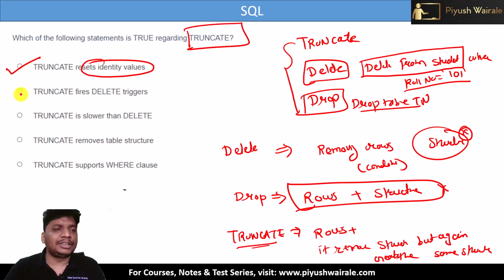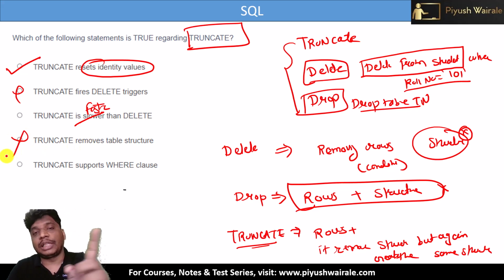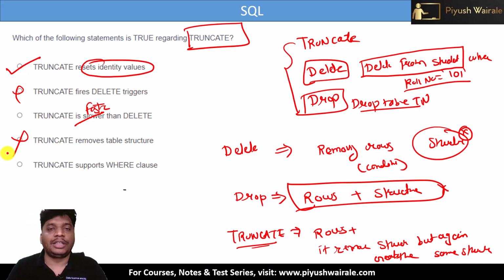Truncate fires delete triggers? No. Truncate is slower than delete? No. Truncate is faster than delete because truncate removes all the rows together. The delete command is used to remove rows one by one, right? Even if we just specify delete from student, it is slower than truncate here. Now what about option number 4? Truncate removes table structure? No, it doesn't remove the table structure. It removes and again creates the same structure as well. This is how it works internally. It is drop that removes the table structure. What about option E? Truncate supports where clause? No, delete supports the where clause here.